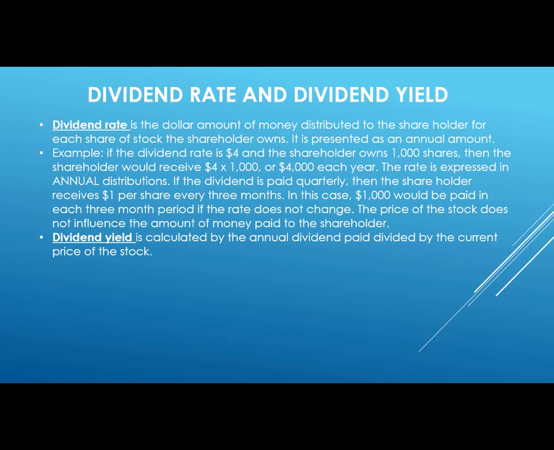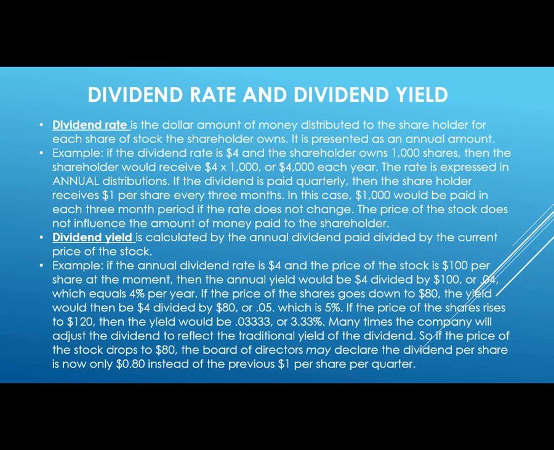However, dividend yield is a little bit different. It is calculated by annual dividend paid divided by the current price of the stock, not the historical price or the projected price, but what is that stock trading for today. Example, if the annual dividend rate is $4 as discussed, and the price of the stock today is $100 per share, then the annual yield would be calculated as $4 divided by $100 or 0.04, which as you know equals 4% per year.